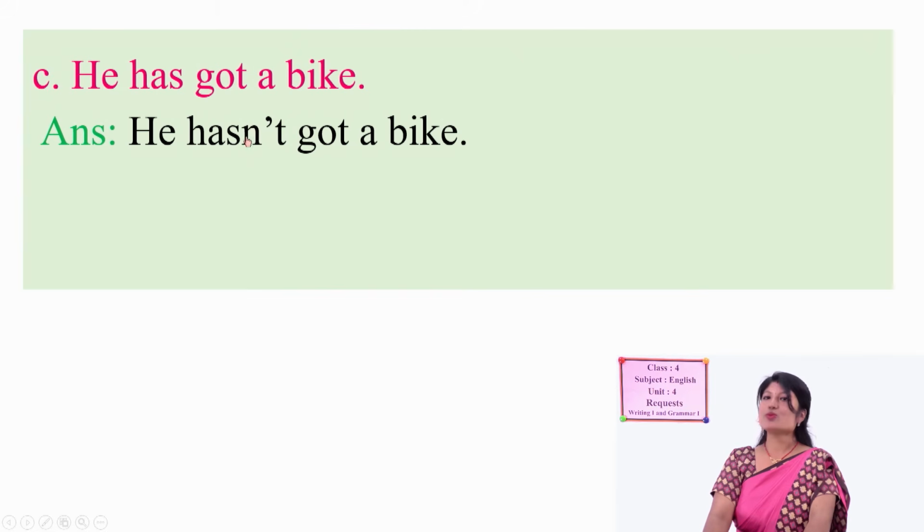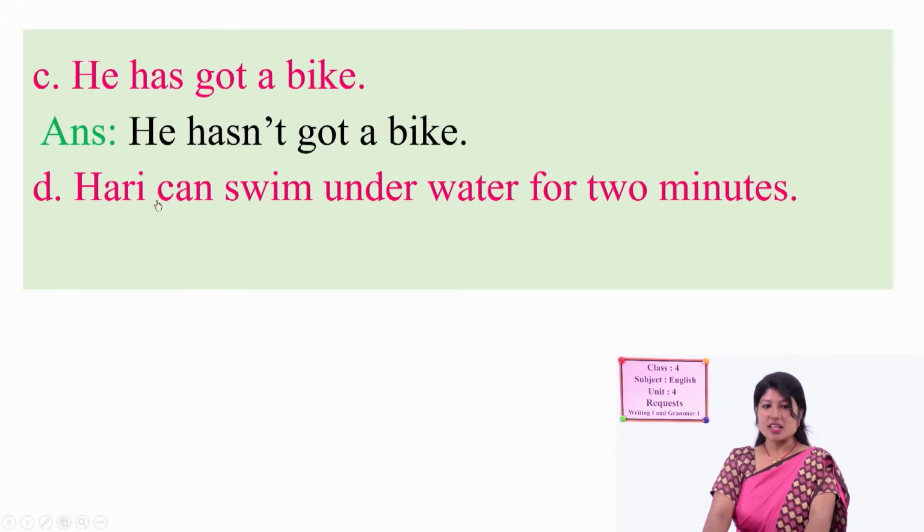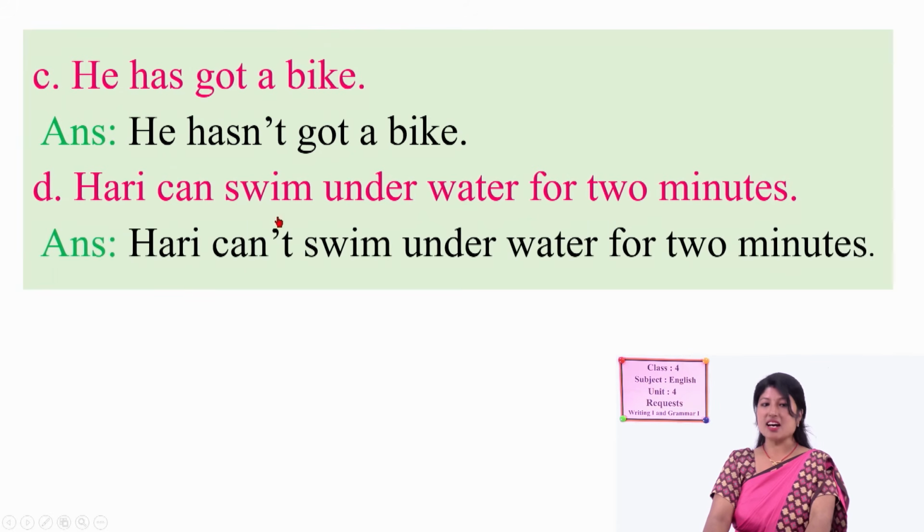Now let's move to the next number, number D. Hari can swim underwater for 2 minutes. How can we make it negative? The answer is Hari can't, Hari cannot. Hari can't swim underwater for 2 minutes.